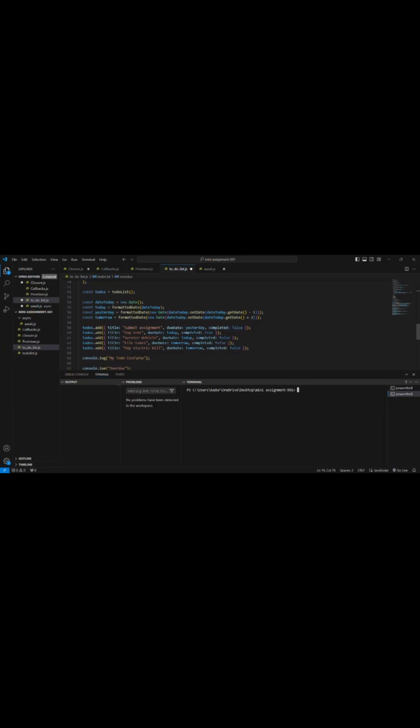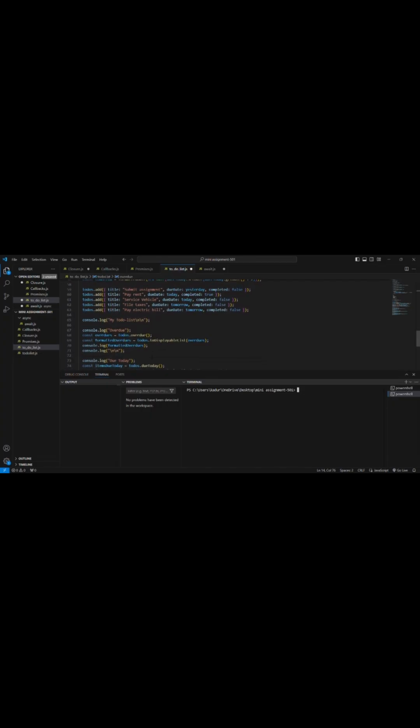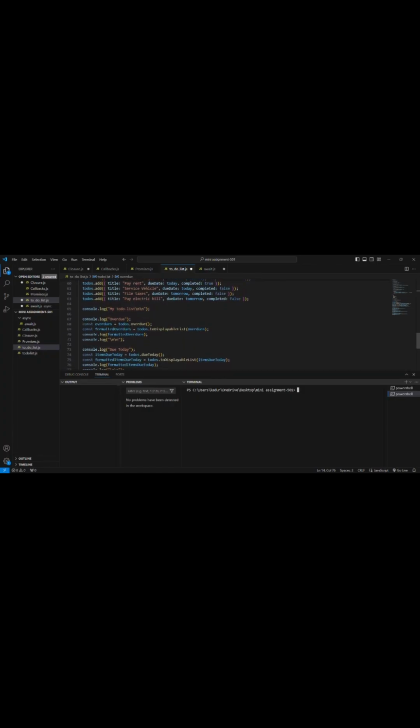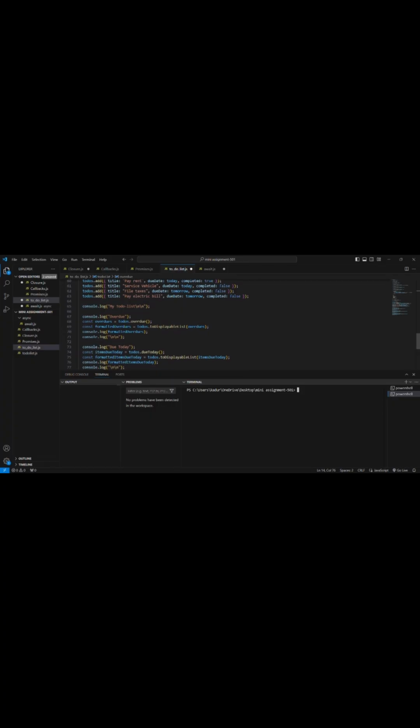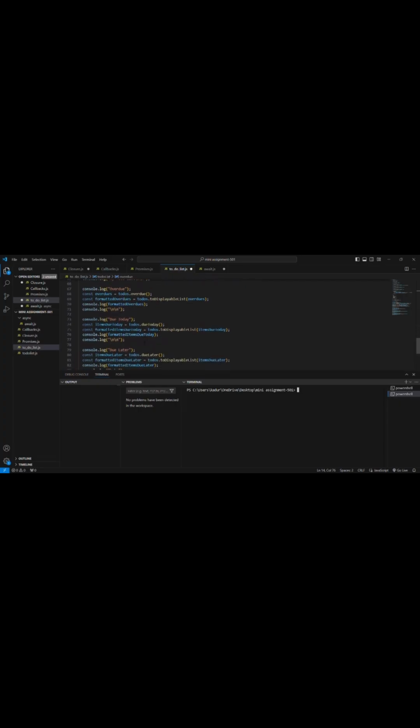For displaying the tasks, overdue fetches the overdue tasks using todos.overdue and displays them with display list. Due today fetches the tasks due today using todos.dueToday and displays them. Due later fetches the tasks due later using todos.dueLater and displays them. The output is an explanation of the overdue.